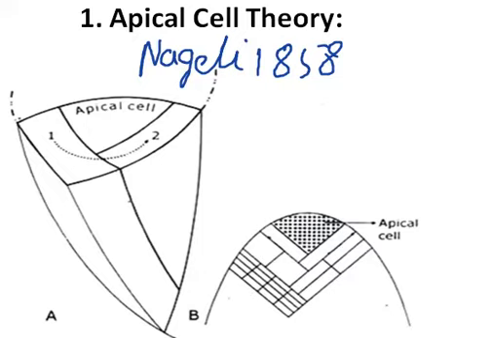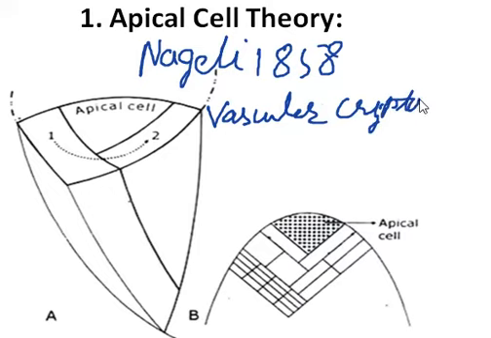This concept does not hold good for flowering plants, whereas a group of initials has been observed in the root apex. Hence, this theory applies only to vascular cryptogams and not to vascular phanerogams.